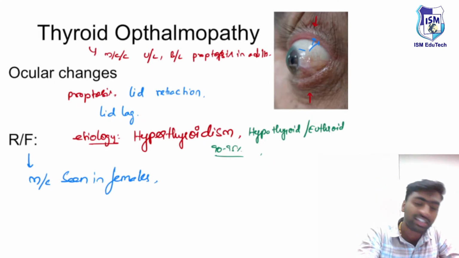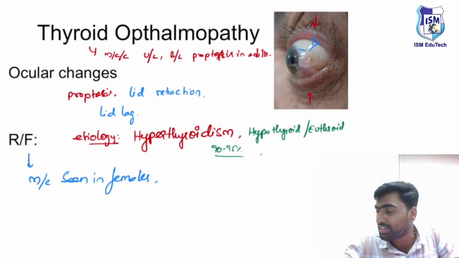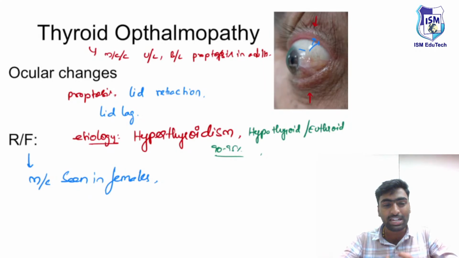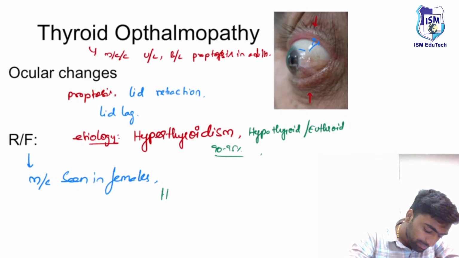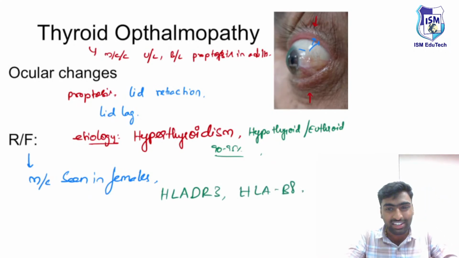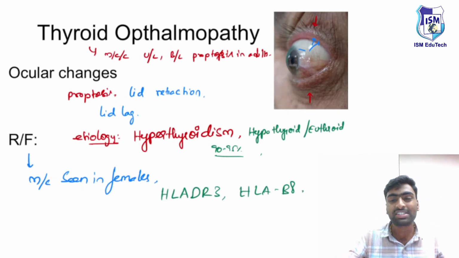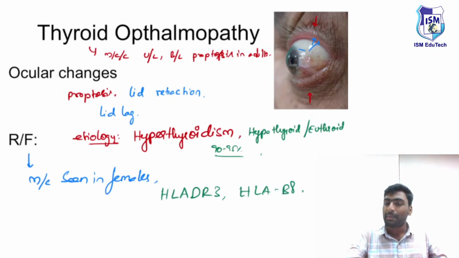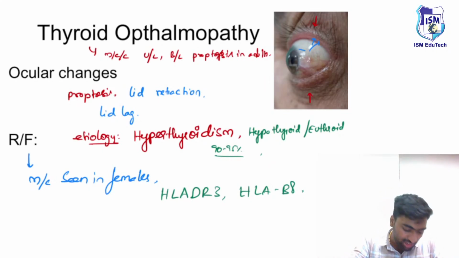The HLA associated risk factors are HLA DR3 and HLA B8. Patients having this type of HLA have a risk factor for developing thyroid ophthalmopathy. Means they will develop Graves disease and they will develop this thing.